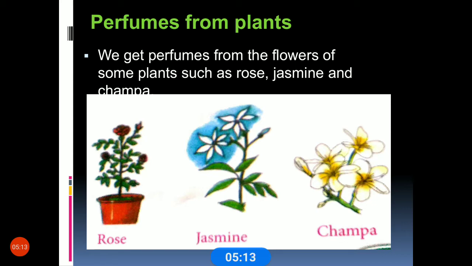Some flowers I will tell you: rose, jasmine, and champa are used for manufacturing perfumes. You see the odor while purchasing the perfume, which odor it is, jasmine, rose.